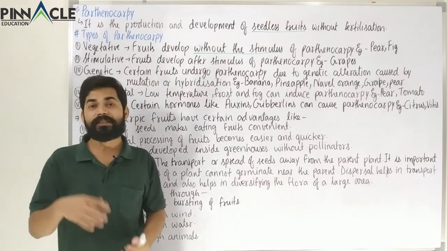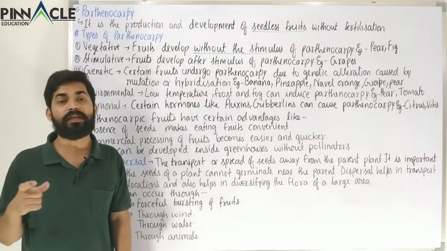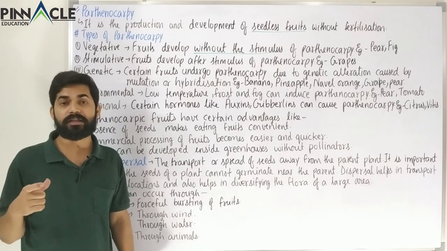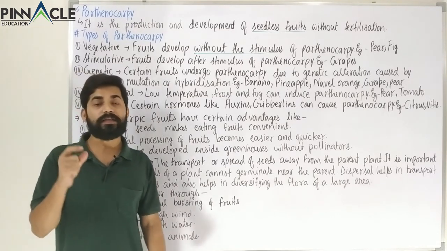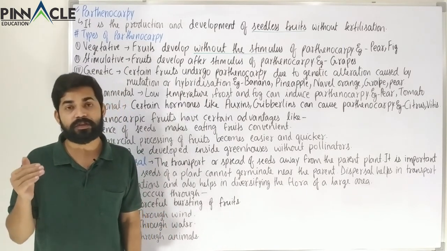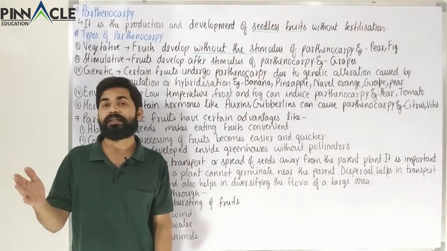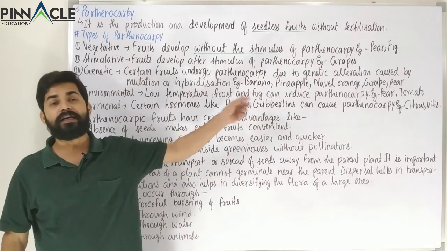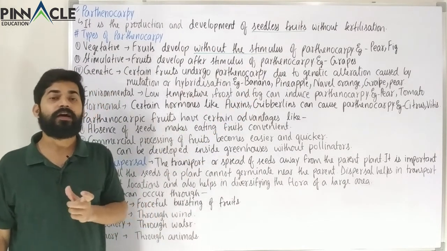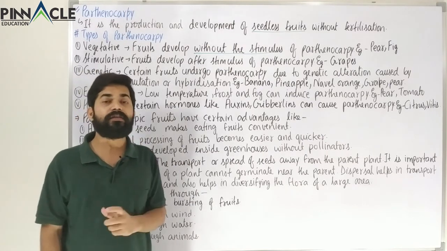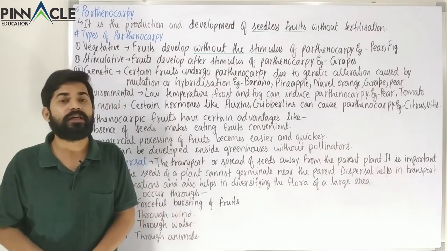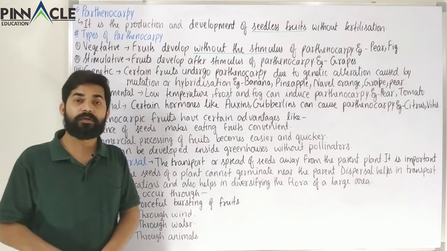Now the third type is the genetic one. In the genetics chapter, we are going to study about genetic hybridization and also mutation. Mutation is basically any change in the base sequence of DNA, which we will study in the genetics chapter, but here we are just getting a reference of that. Also we have to study hybridization in genetics. In hybridization, different alleles of the same genes are combined.